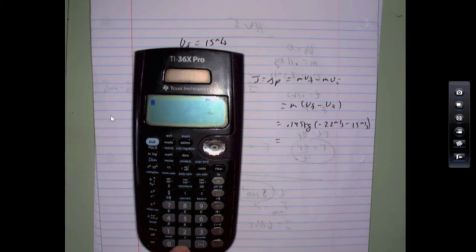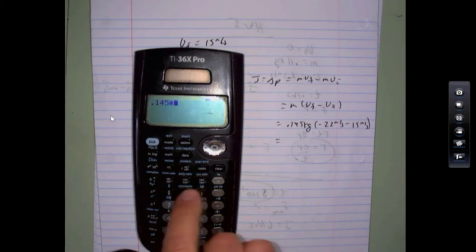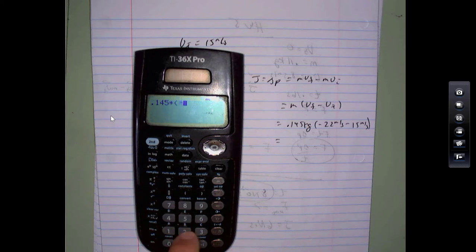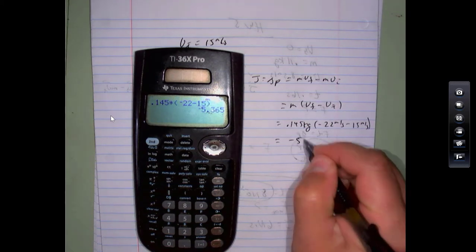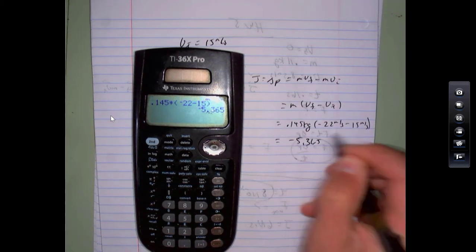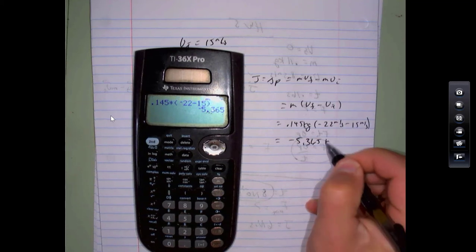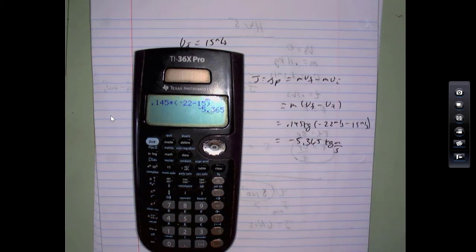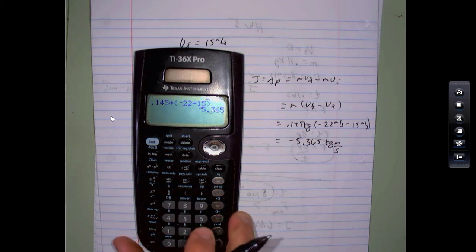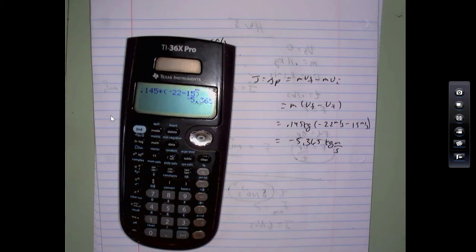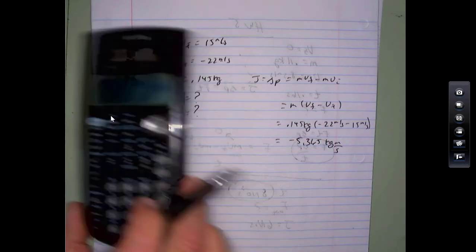Okay, so we've got 0.145 times the quantity, negative 22 minus 15. Okay, so negative 5.365 kilogram meters per second. Okay, so that's the actual impulse. The way I've set this up, we just want the absolute value of that for the first question.